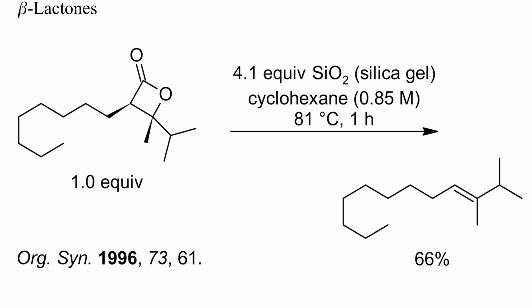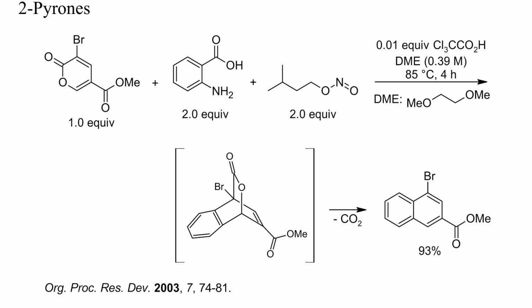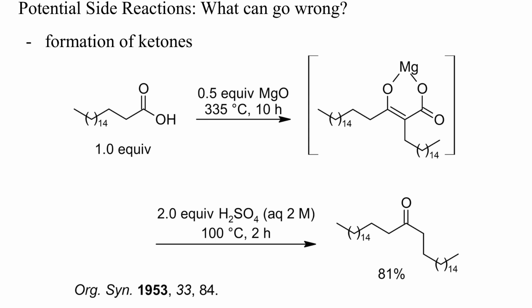Some esters, where the corresponding acids would not decarboxylate readily, however, can be decarboxylated directly, without saponification. Beta-lactones, for instance, can cleave off CO2 under mild conditions, as in this example, to yield olefins. Similarly, the lactone obtained by Diels-Alder cycloaddition of benzene to the starting pyrone of this example underwent a clean cycloreversion to carbon dioxide and a substituted naphthalene. Despite the many reactions and the high energy and low selectivity of arynes, the yield of the target product was 93%. Heating carboxylic acids does not always lead to a clean decarboxylation.